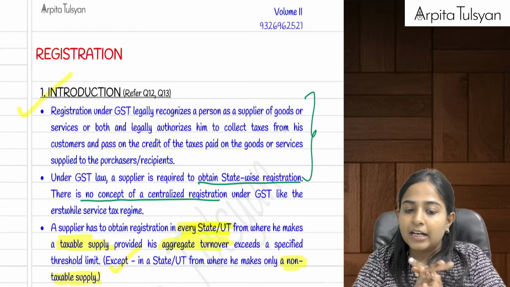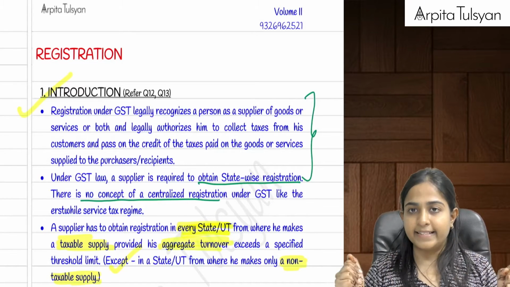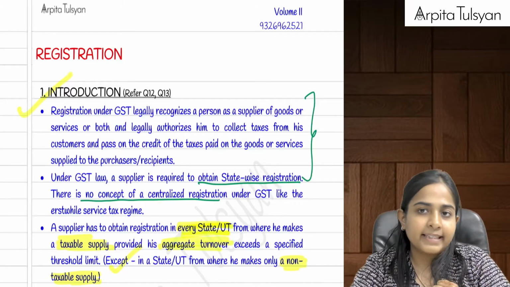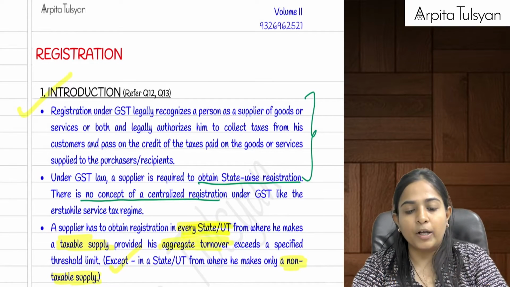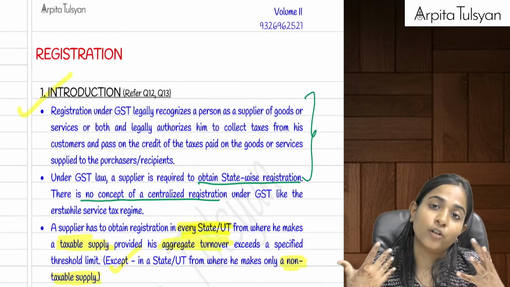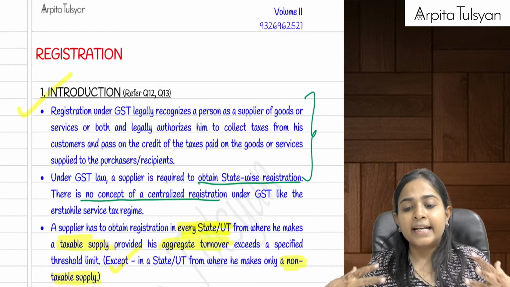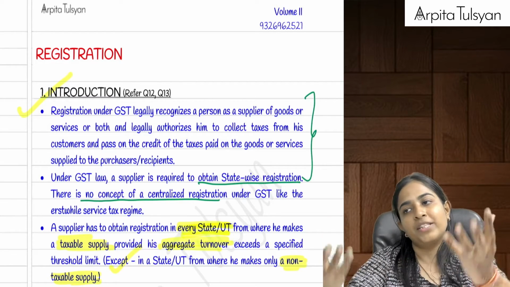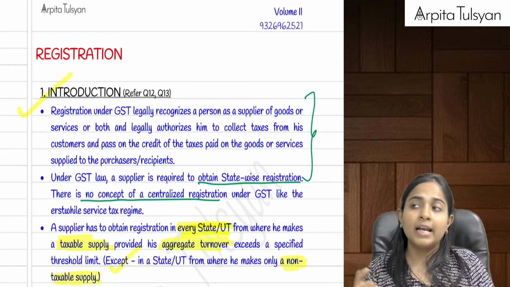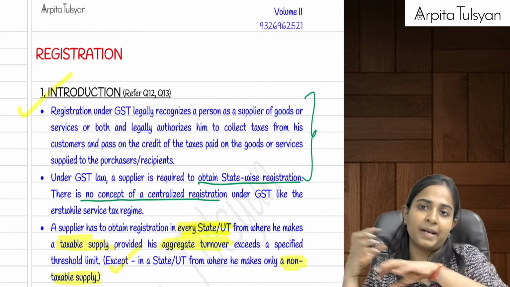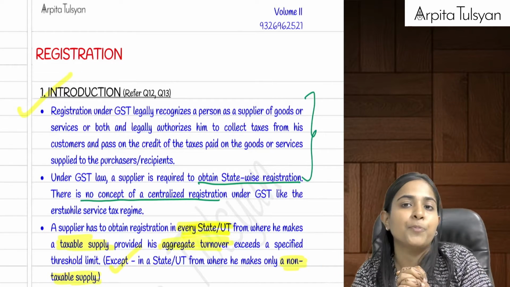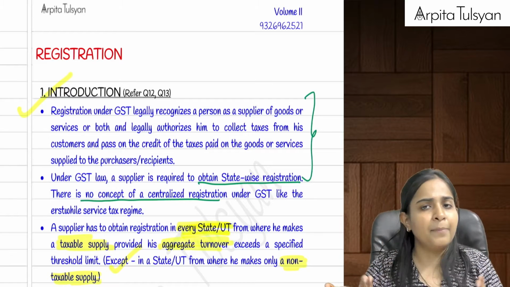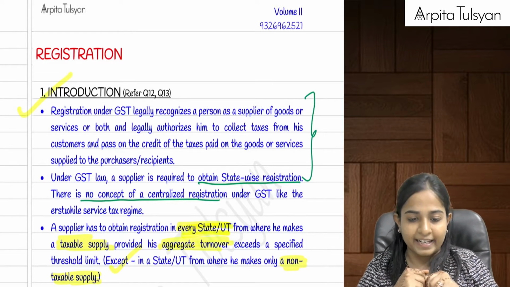Chalo, let's start with the revision of this registration thing. Okay, first thing that we studied here was the basic introduction. First of all, what was the benefit of getting yourself registered? That you can issue tax invoices, you can start collecting taxes from any other person, and whatever are your inward supplies, whatever are your purchases, on such purchases, you can avail the input tax credit subject to the input tax credit provisions.